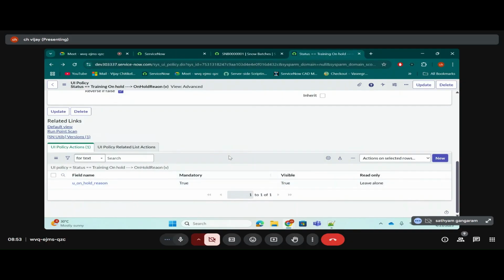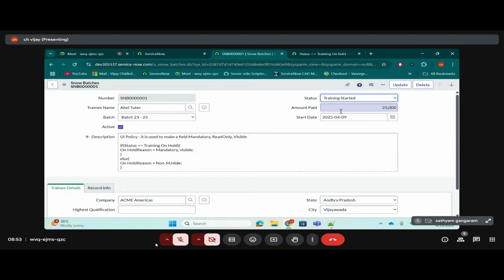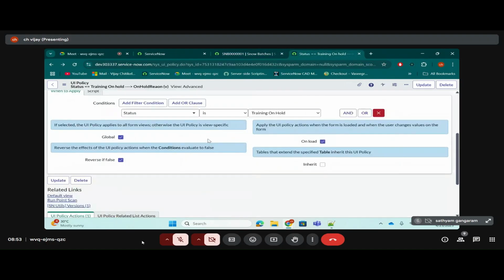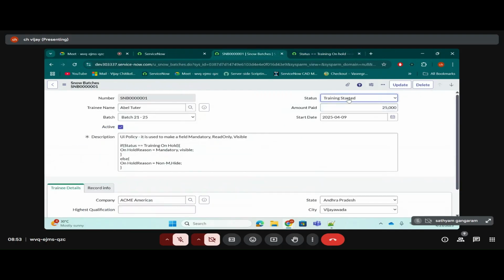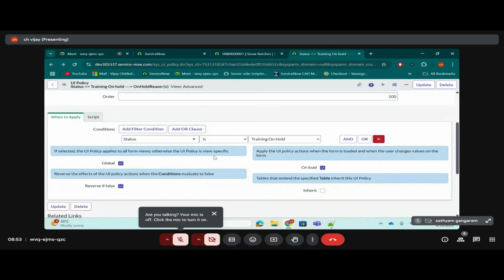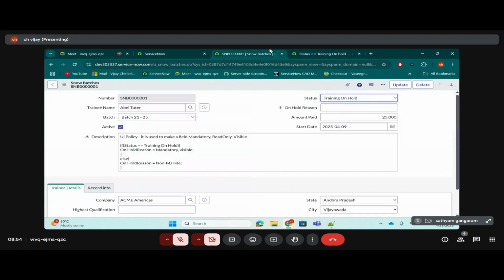So what you are telling the system according to this UI policy is, if the status is running on hold, then make the on hold reason mandatory and visible. When I select the status as running on hold, it does that part.